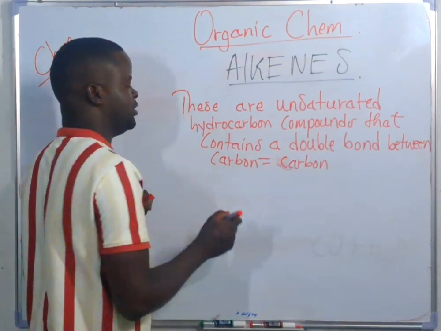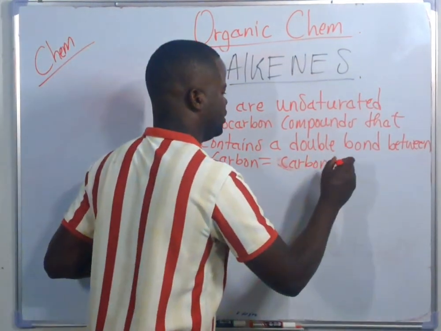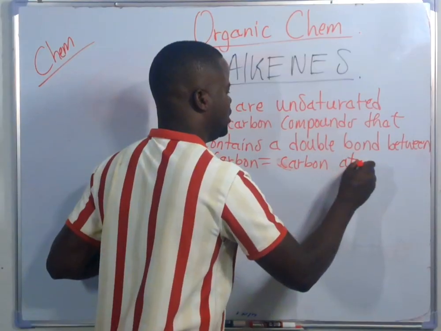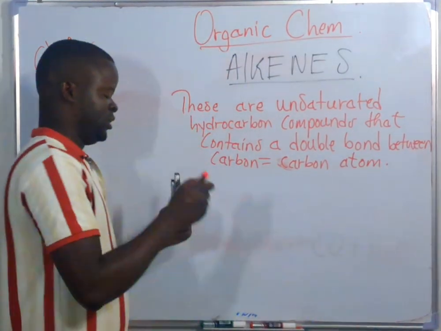Even if I show it in this way, there is no problem, between carbon atoms. So these are what we call alkenes.